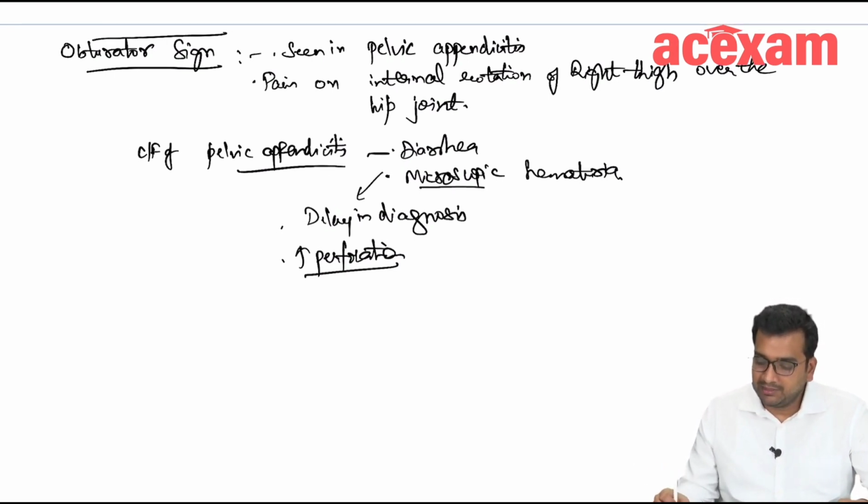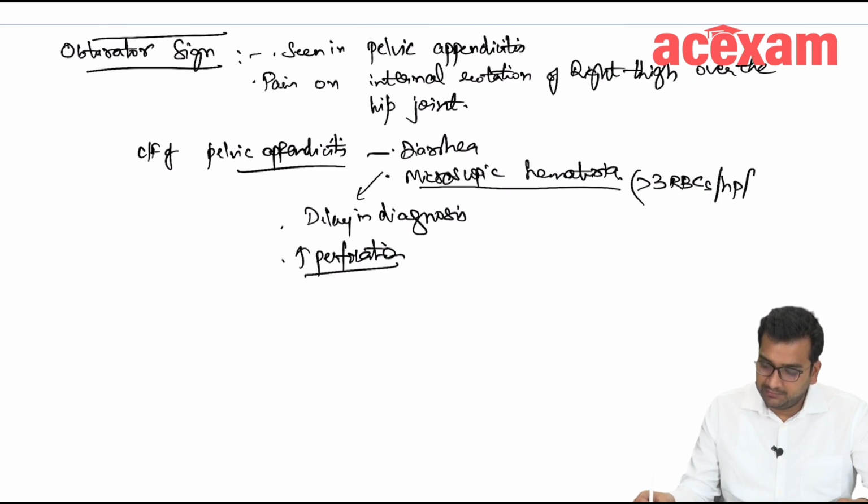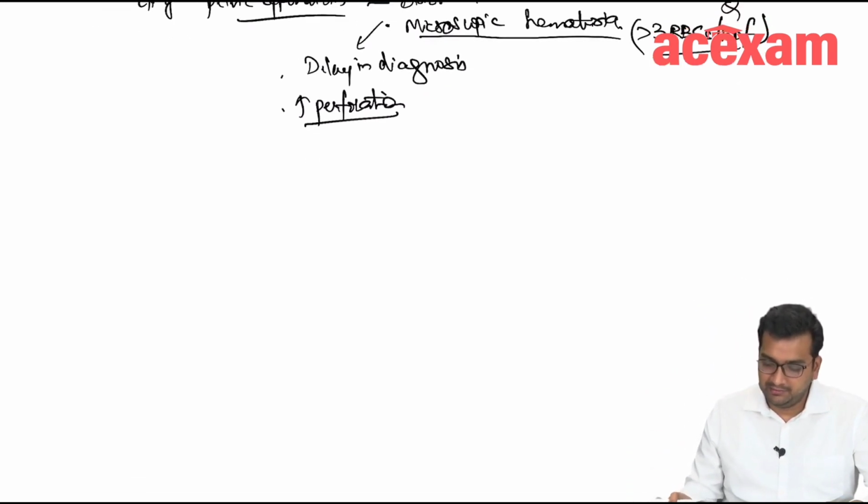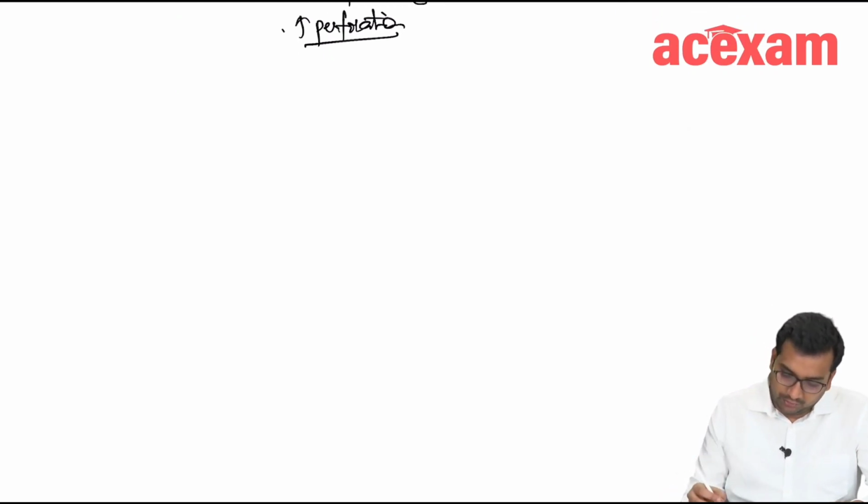What is the definition of microscopic hematuria? It is the presence of more than 3 RBCs per high power field, okay, more than 3 RBCs per high power field. Now the next is psoas sign.